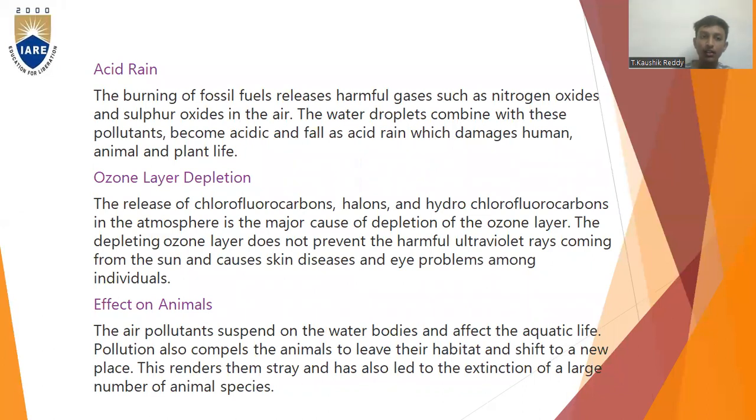So acid rain, another cause of pollution. The burning of fossil fuels releases harmful gases such as nitrogen oxides and sulfur oxides in the air. The water droplets, the raindrops, combine with these pollutants, become acidic and fall as acid rain, which damages human, animal, and plant life.